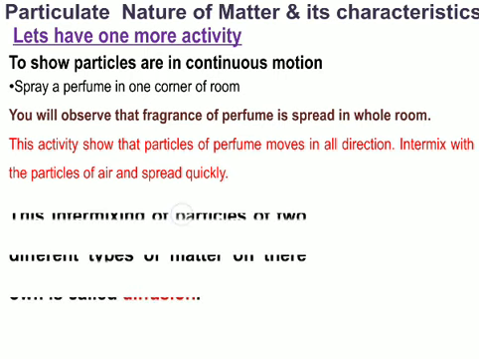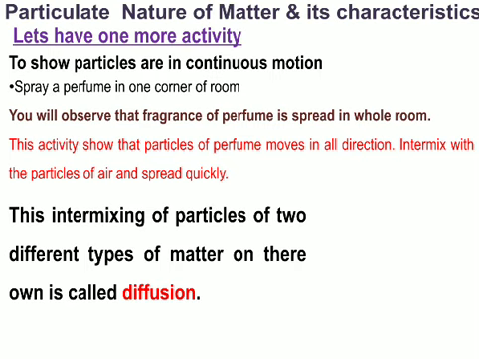Intermixing will be there. And remember, this intermixing of particles of two different types of matter on their own is called diffusion. So this is what diffusion is. Diffusion happens when there are different types of matter. We are going to discuss these characteristics of matter in detail when we discuss the various states of matter, like the solid state, liquid state and gas state. Then we will also discuss these characteristics related to their state, including diffusion.